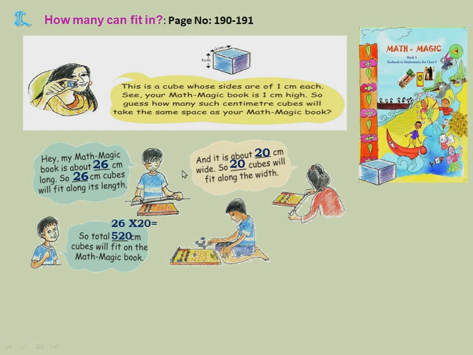So if you add all that also, you will get... Instead of that, repeated addition is multiplication. So 26 into 20, that is 520.